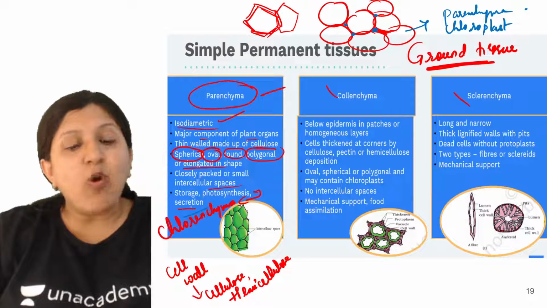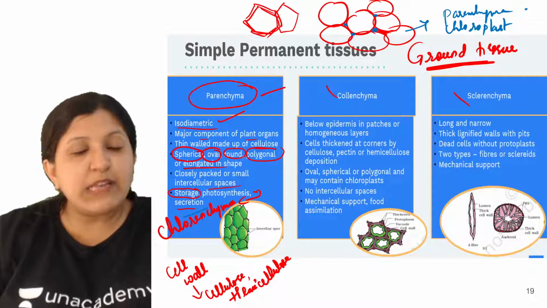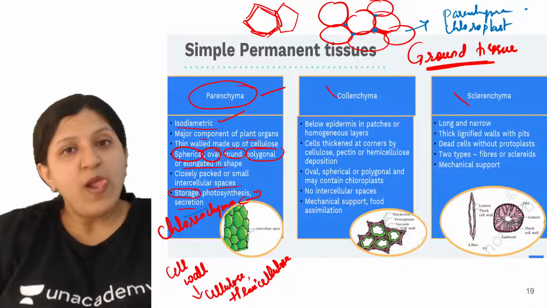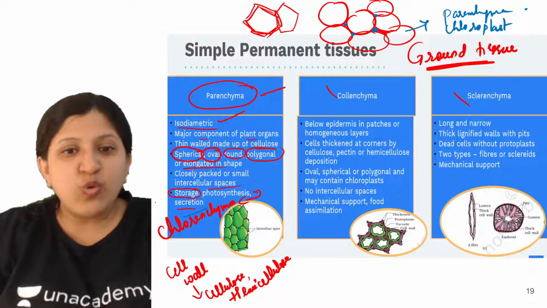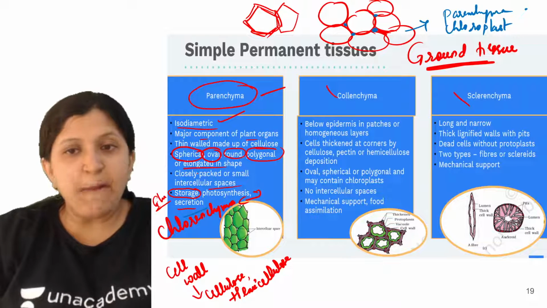It can also perform the function of secretion and storage of food material. So whenever a plant has produced excess food, too much glucose, that can be stored here in the parenchyma.